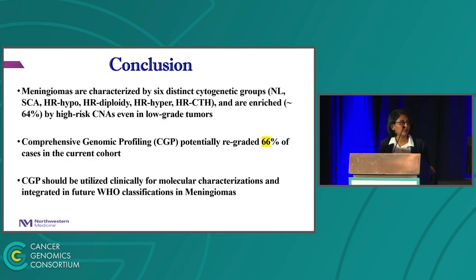In conclusion, meningiomas are characterized by 6 distinct cytogenetic subgroups, which are normal, single chromosome aberration, high-risk hypodiploidy, high-risk hyperdiploidy, high-risk near-diploidy, and high-risk chromothripsis, and are enriched by high-risk CNAs, even in low-grade tumors. Comprehensive genome profiling potentially regraded 66% of cases in this current cohort, and we suggest that CGP should be utilized clinically for molecular characterization and integrated in further WHO classifications for meningioma.